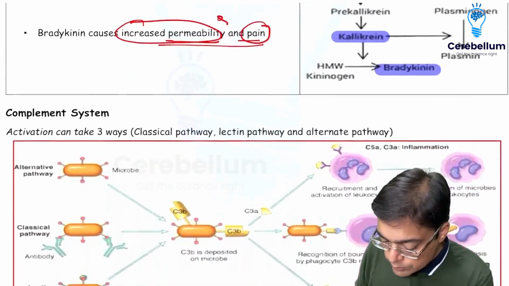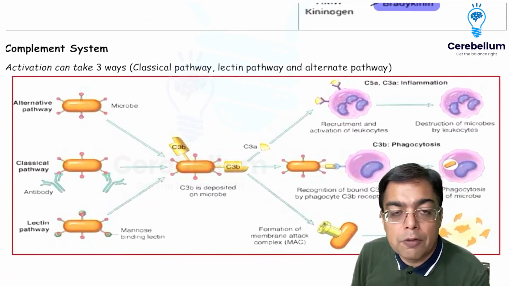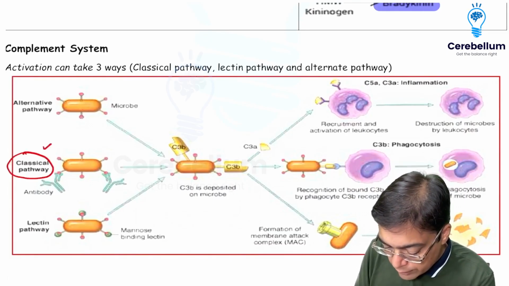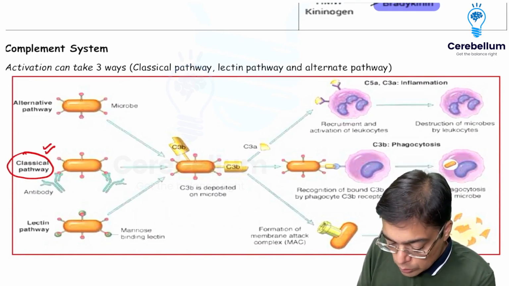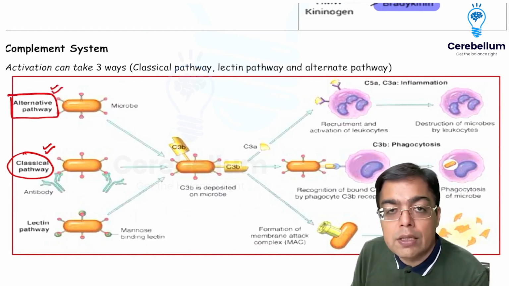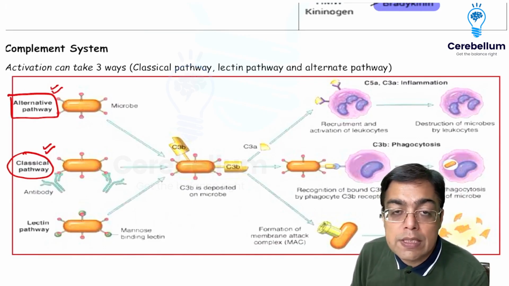The moment we think in terms of the complement system, it can be activated by the classical pathway, the alternate pathway, or the lectin pathway. The commonest is the classical pathway, in which you have the involvement of both antigen as well as antibodies. The alternate pathway is very important so far as infections caused by gram-negative bacteria are concerned, as well as exposure to something like snake venom.